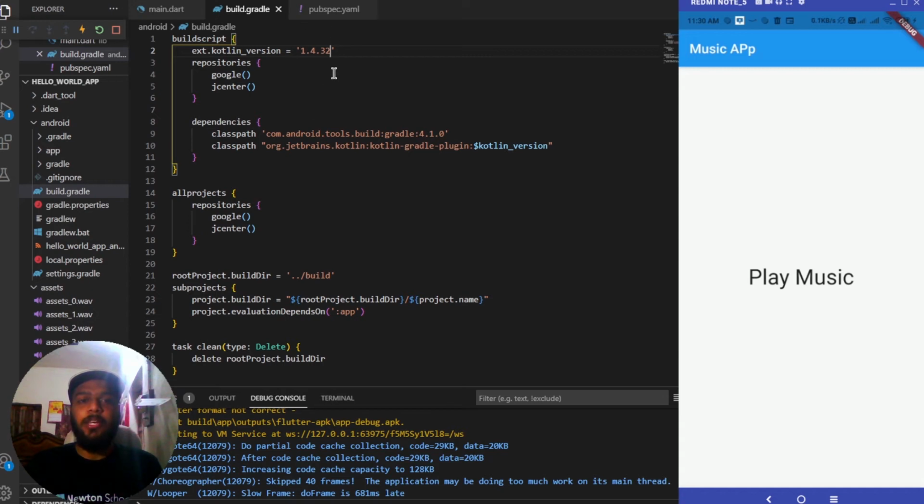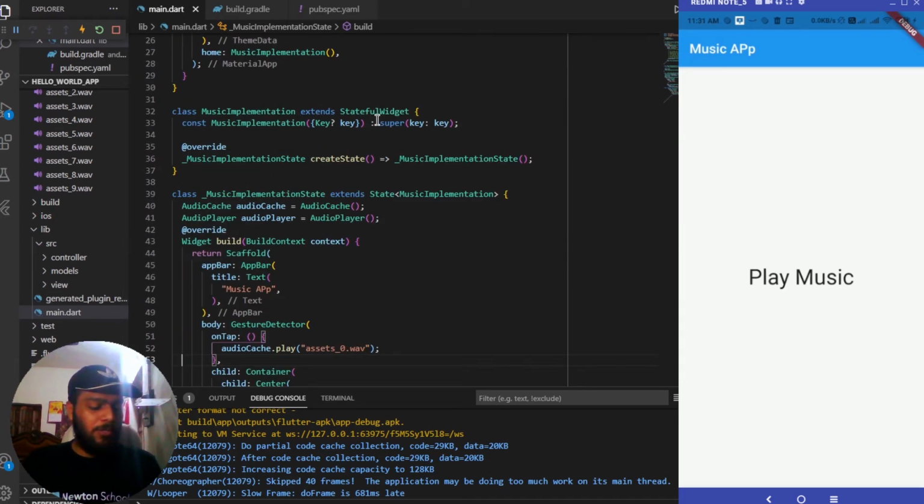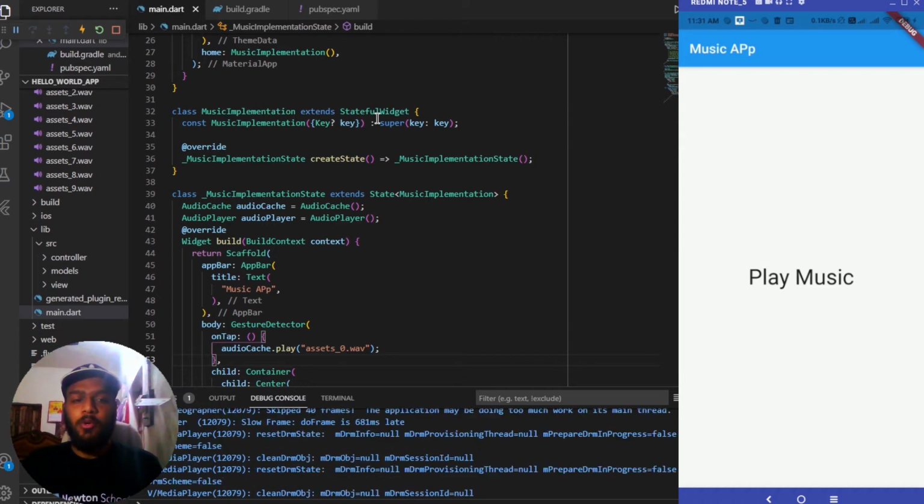So it was 1.3.52, I guess, for me, and I have changed it to 1.4.32 so that it is working fine as of now. Now as the app has run, let me click on the play music button which we are having. I am not sure if you are able to hear the sound, so let me bring the phone close to my PC, and when I'll click on this play music,